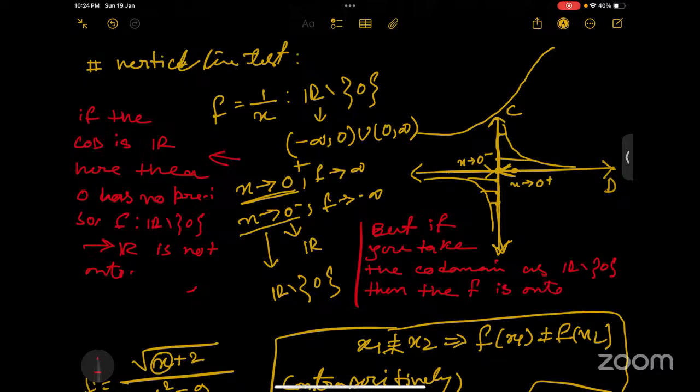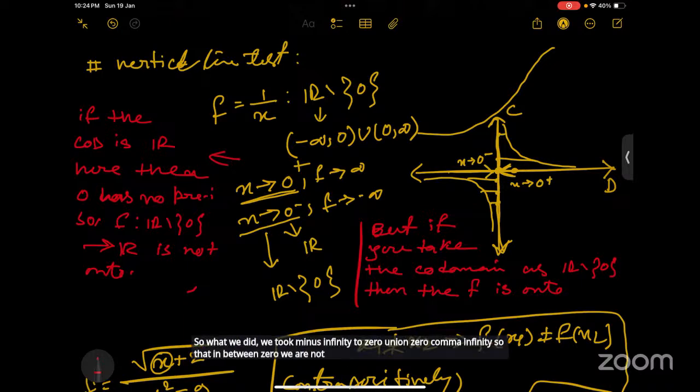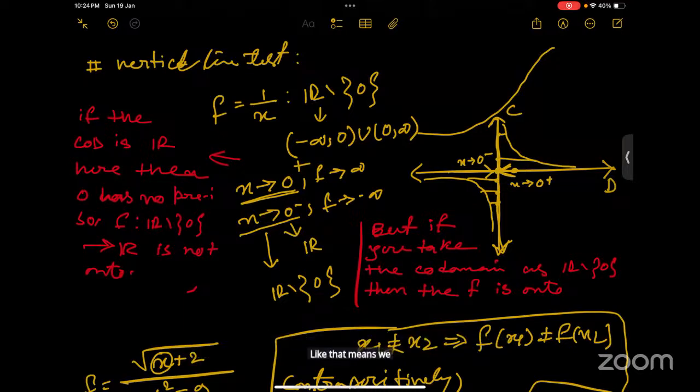Any doubt? Ma'am, I have a doubt. For example, you have f equal to 1 by x, right? So what we did, we took minus infinity to 0, union 0 to infinity, so that in between we are not taking 0, right? That means we are not taking the point 0, because at the point 0 we cannot define the function.